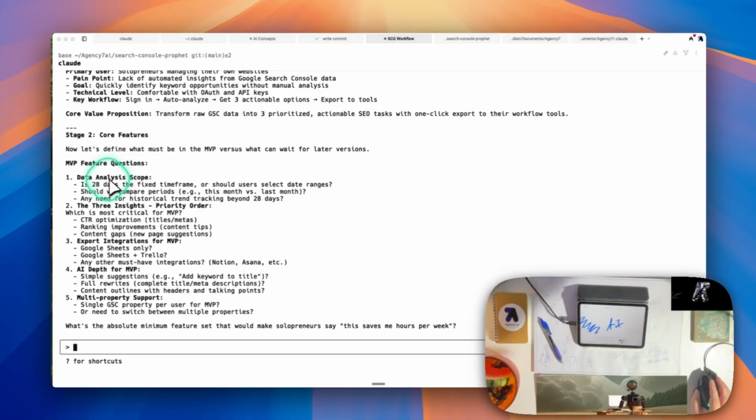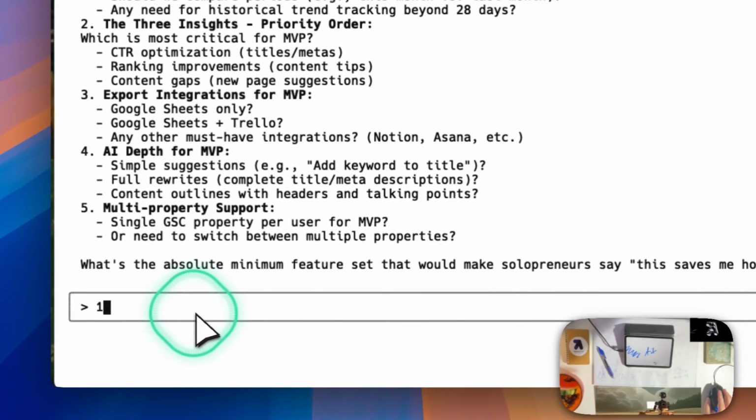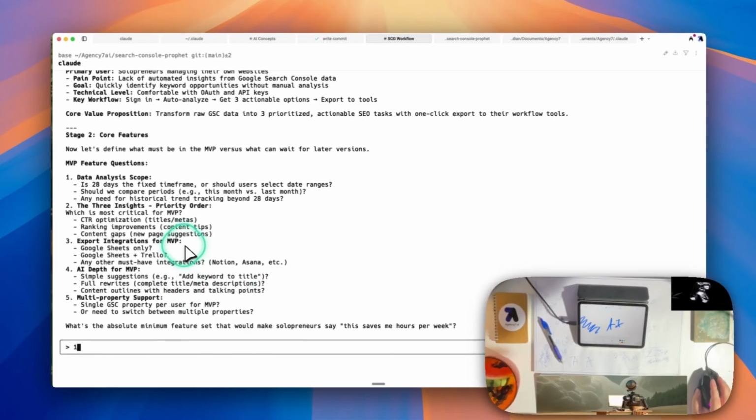MVP questions. 1. Is 28 days the fixed time frame or should users select date ranges? Let's say ranges. Should we compare periods this month versus last month? Yes. Any need for historical trend tracking beyond 28 days? Not right now. 2. Optimization titles / metas, ranking improvements, content tips, content gaps, new page suggestions.